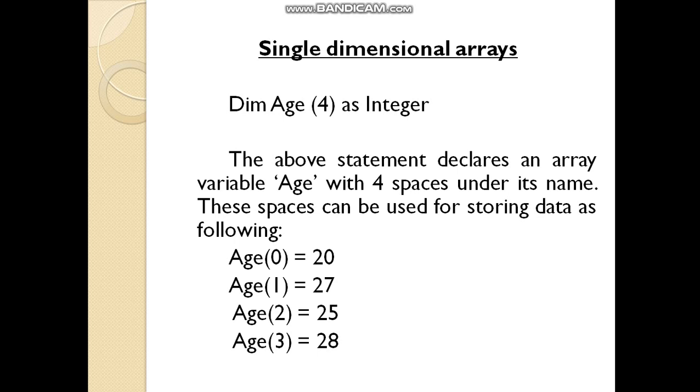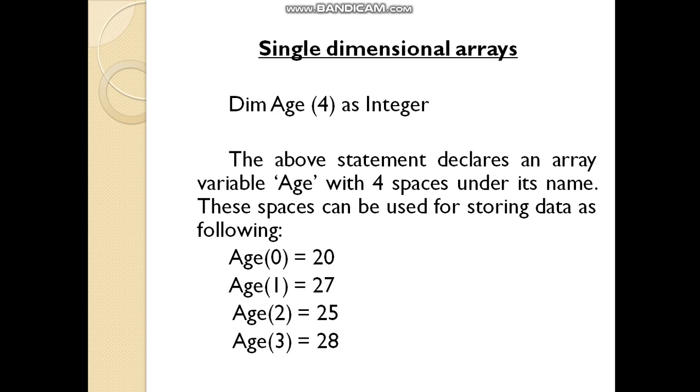The procedure to declare a single dimensional array in VB is Dim age, and within brackets I am giving the size, Dim age(4) as Integer. In general a variable is declared like Dim age as Integer, which means we can store only a single value in that variable. Here it is not a single variable. Here it is a variable having 4 locations, which means we can store 4 integer values in it. The above statement declares an array variable age with 4 spaces under its name.